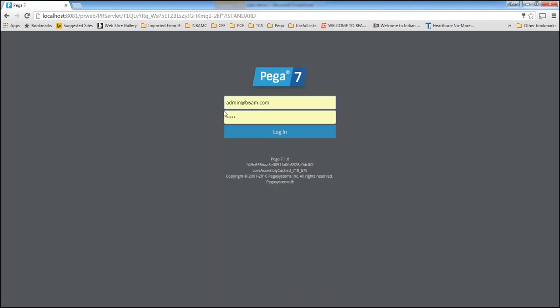Now let me log off and log in as a manager. That is the case worker portal. So if you log in with manager at payroll team.